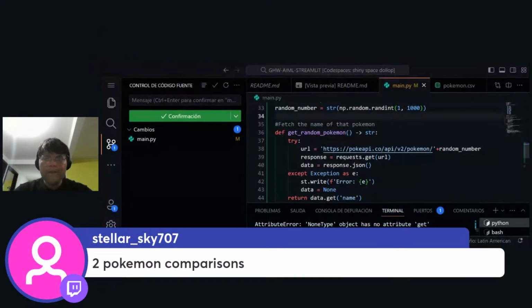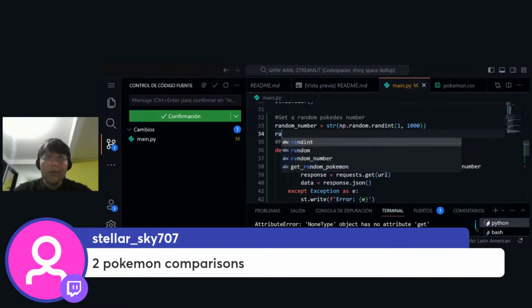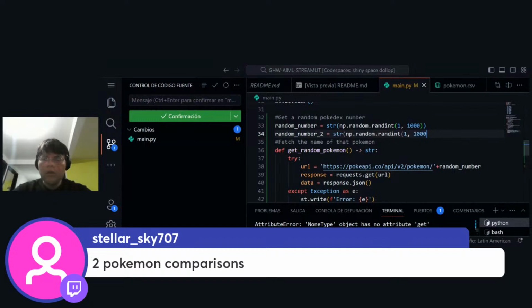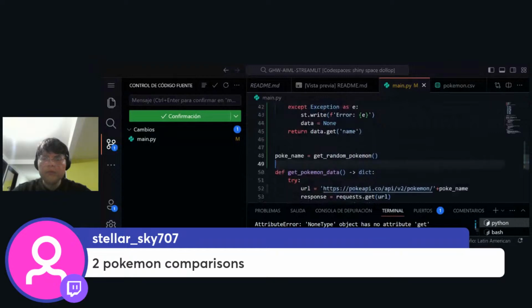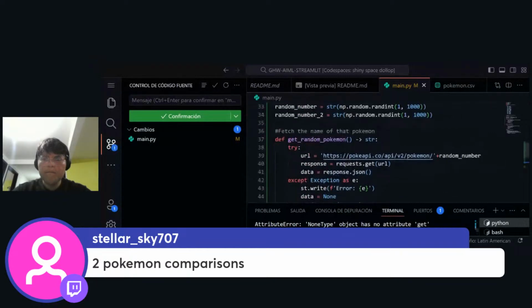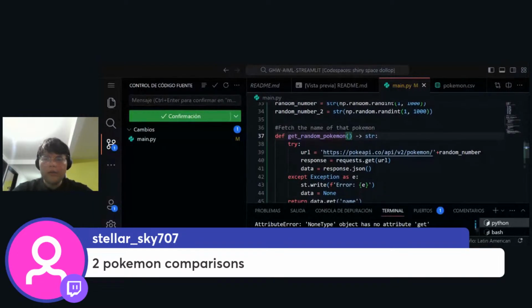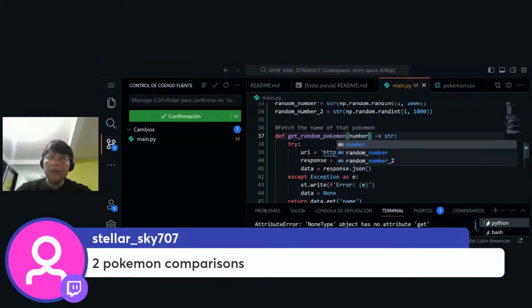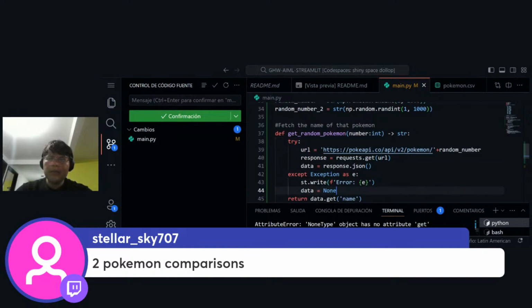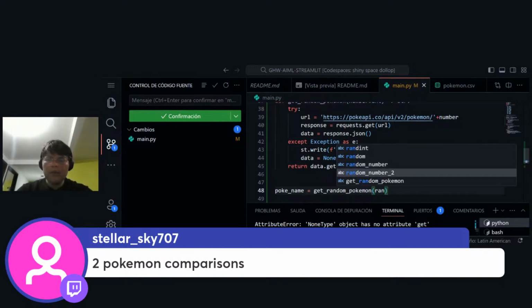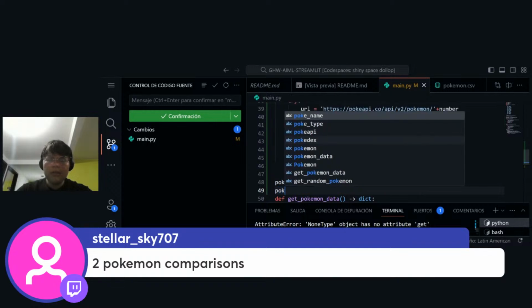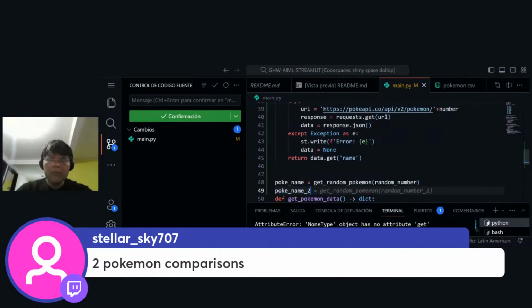So first a way to get a random number, and then a random number again, number two. So we're going to get a random Pokemon two. And the number, right? This is going to be an int. So instead of using this as the number, we can pass this and then get random Pokemon of random data, random number, and Pokemon name. Pokemon name 2 is equal to get random number.